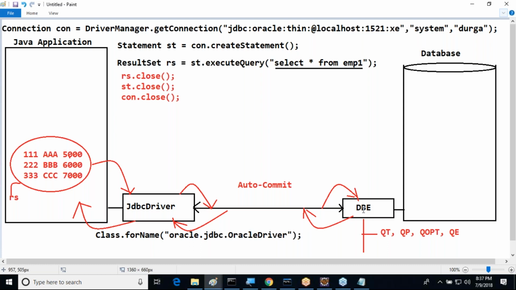Apart from that, the other thing is that we have to write SQL queries. We are largely dependent on SQL queries. Without writing SQL queries, we are unable to do the operations. In JDBC, everything has to be written with SQL queries only. But basically, we are Java developers. We don't know how to write these SQL queries. So definitely, we need to go for an alternative. That alternative is ORM. This is the main requirement to go for ORM.